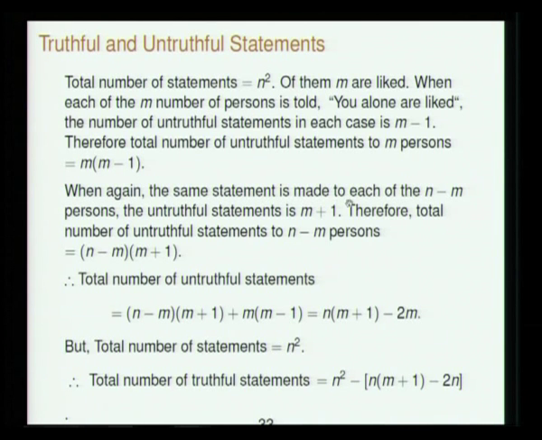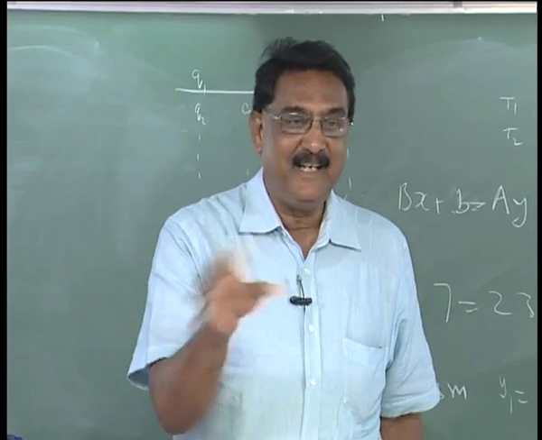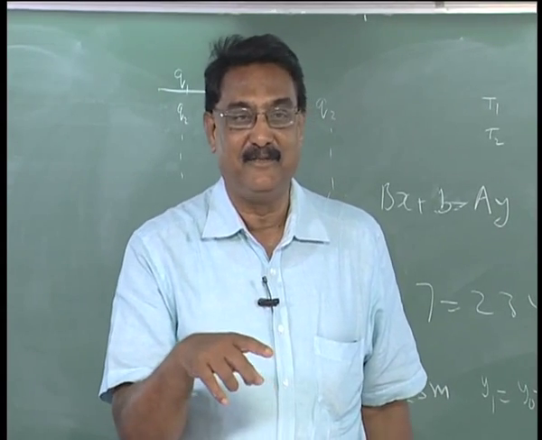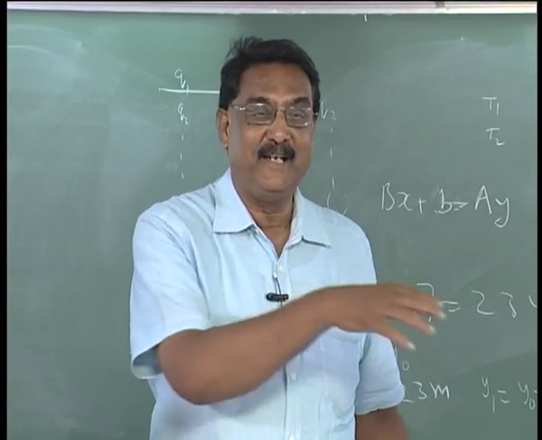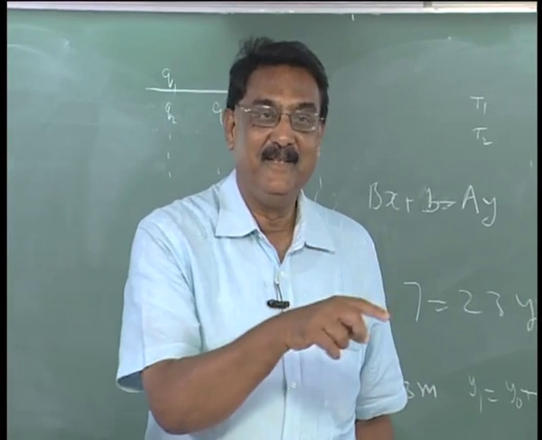Similarly, the same statement is made to each of the n minus m persons, the subset of unliked entities. For each of them, the untruthful statements number m plus 1, because to that individual she is saying I like you, but actually she does not like him. So that is one untruthful statement. Then she is saying I do not like this subset of others, which is not true, she likes them, so m for each of them.